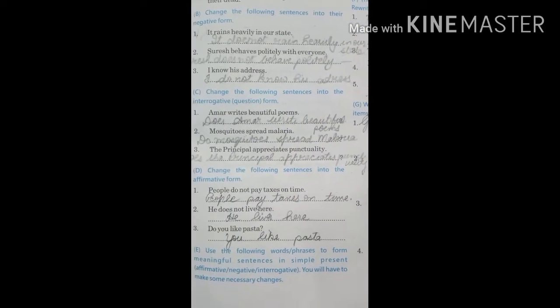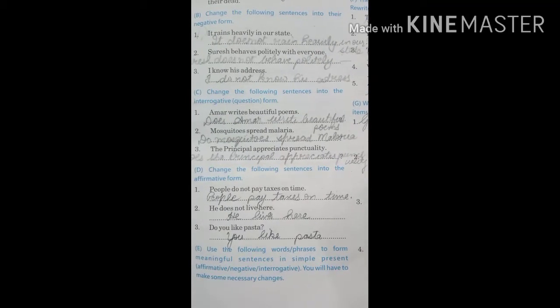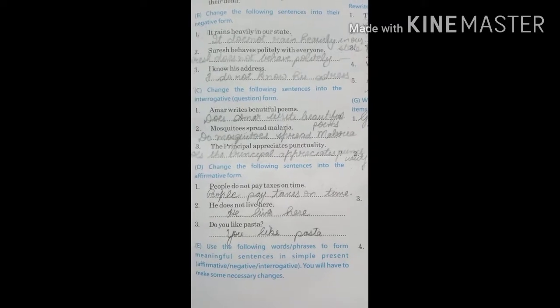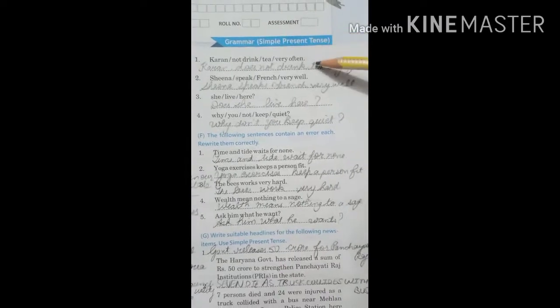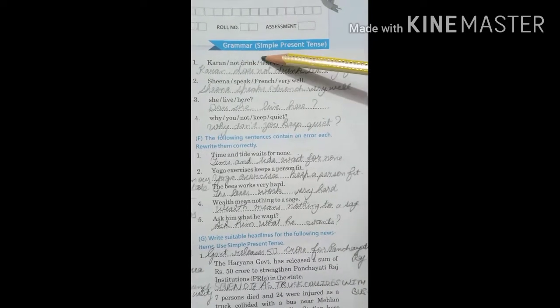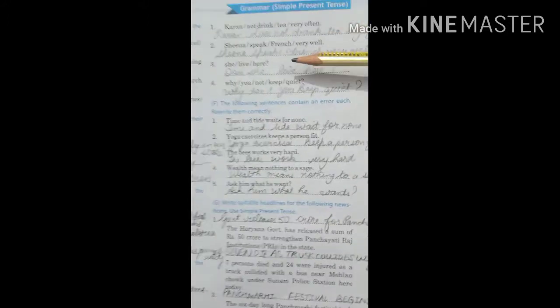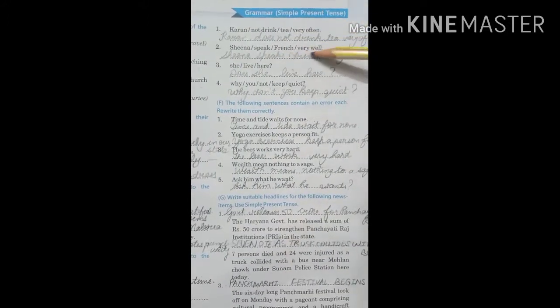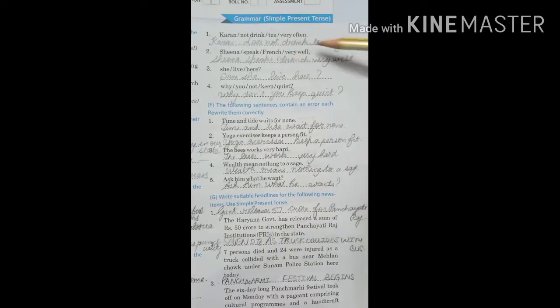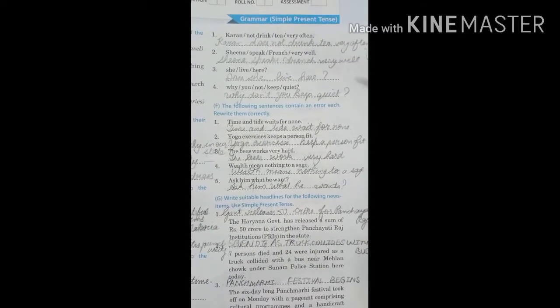Next, use the following words or phrases to form meaningful sentences in simple present. Whether it is affirmative, negative or interrogative is up to you. You have to read it very carefully. For example, first one: Karan not drink tea very often. Karan does not drink tea very often. Sheena speaks French very well. In this way you can complete it.